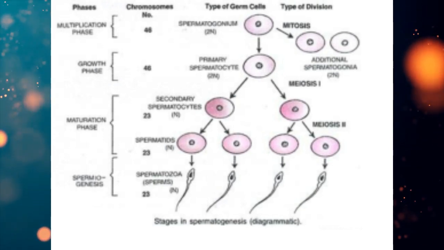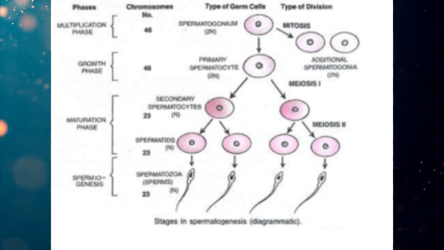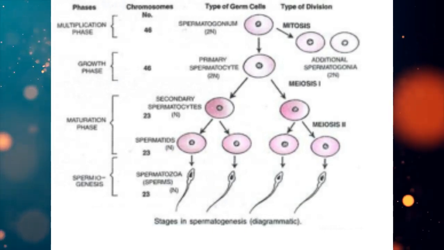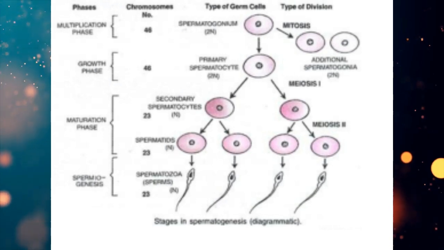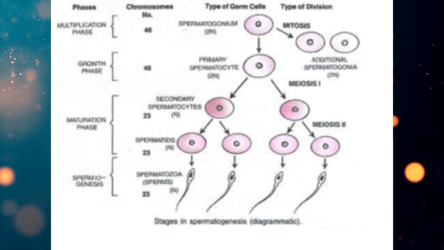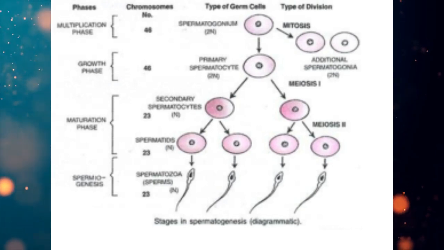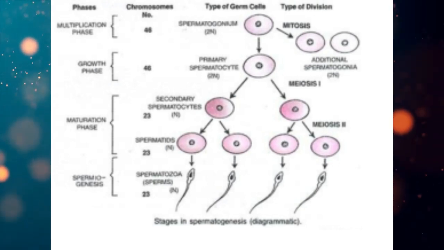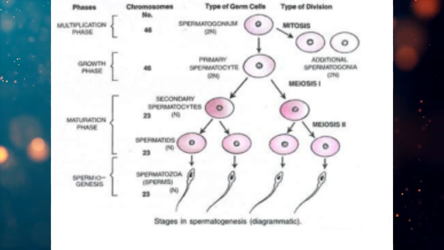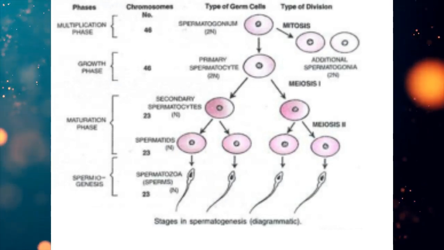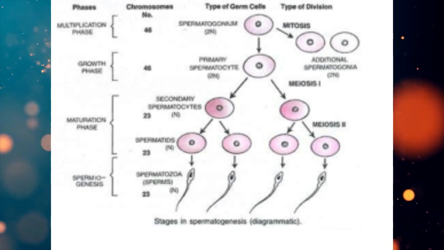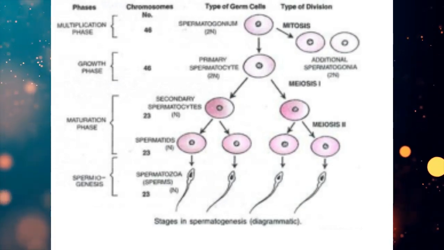Next, the primary spermatocyte will enter the phase called the maturation phase. In this maturation phase, which events are there? Let's see. The diploid primary spermatocyte undergoes meiosis 1, because meiosis has two parts, meiosis 1 and meiosis 2. First, meiosis 1 produces two haploid cells called secondary spermatocytes, each containing 23 chromosomes. So it is a normal type of meiotic division. That's why firstly 2 haploid cells are produced, and then in meiosis 2, 4 haploid spermatids are produced.